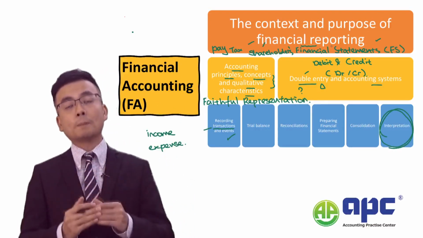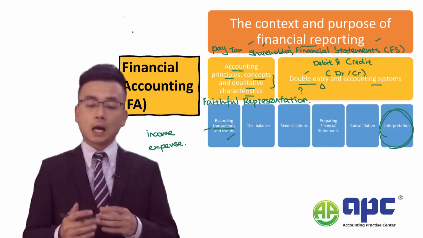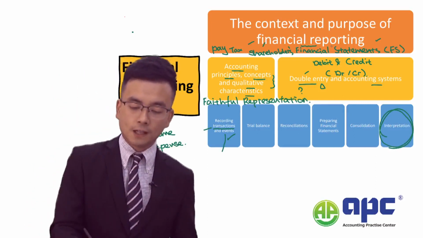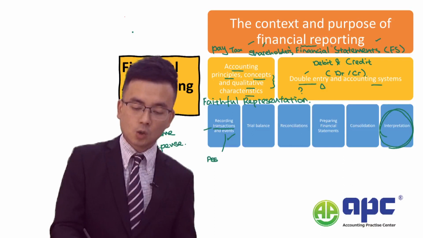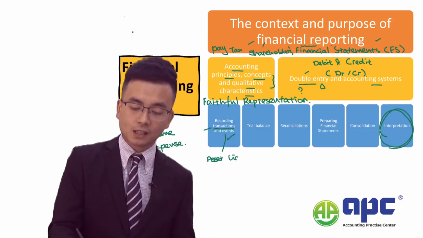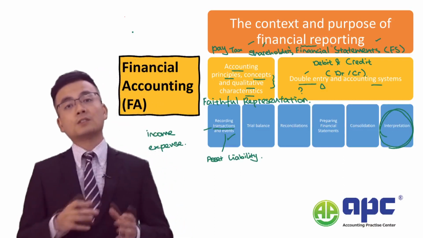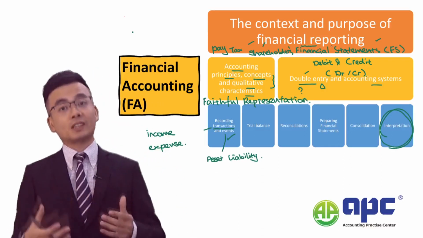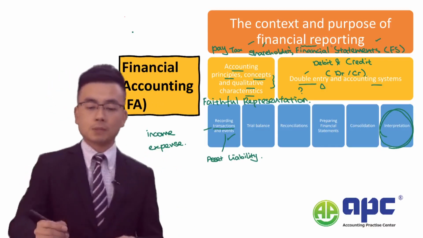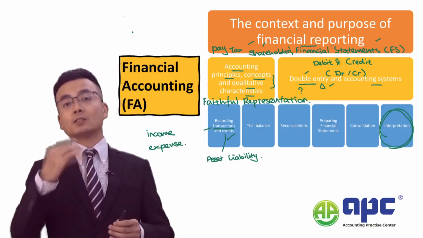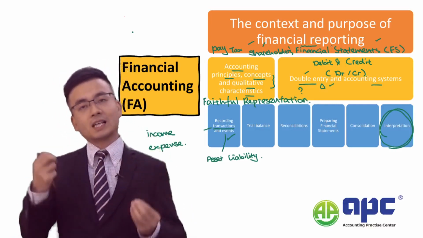So these are what I mean by transactions. How about events? Events relate to assets, liabilities that I told you before, and possibly equity. So these are the events that we need to care about, how to record them using a double entry. Again, double entry, we've got a debit and a credit side.